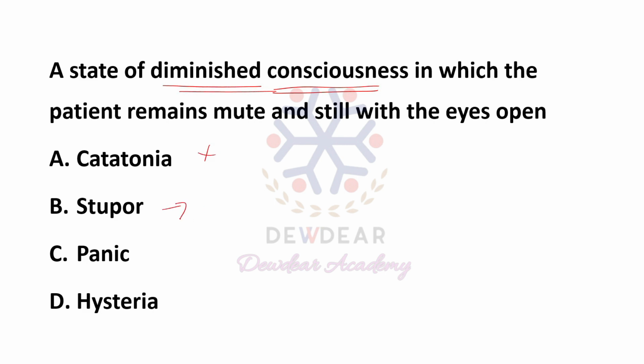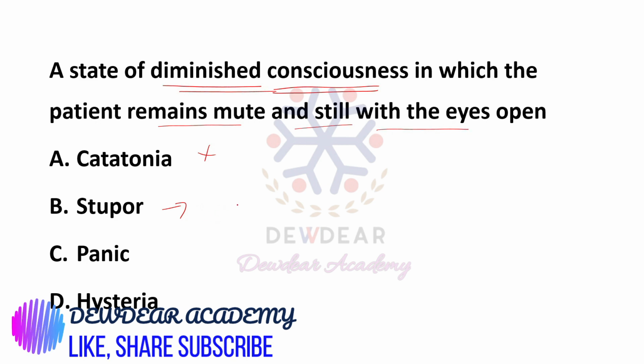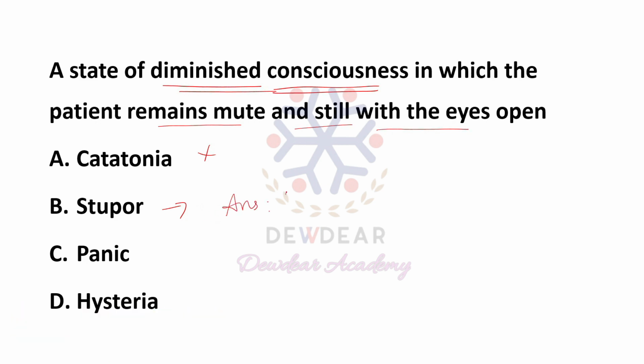Then stupor. What is stupor? Stupor is a condition in which the patient remains immobile, mute and unresponsive but looks fully conscious. The patient looks conscious, but there is diminished consciousness and the patient remains mute and still with the eyes open. That is stupor. So here the answer is option B, stupor.